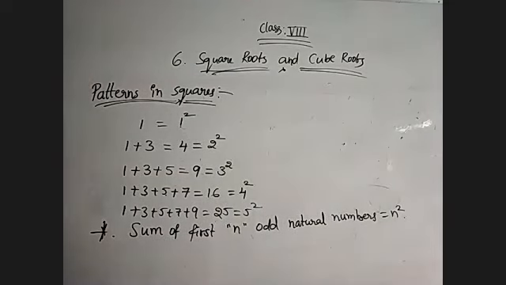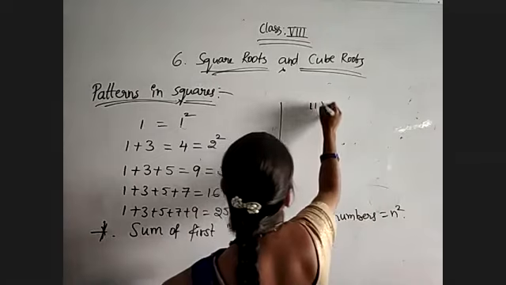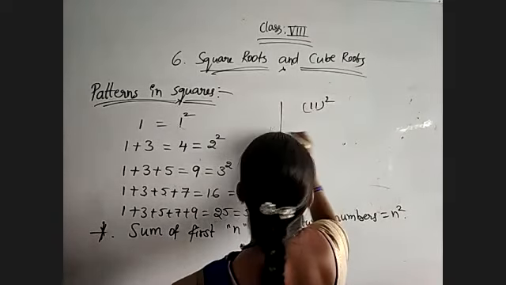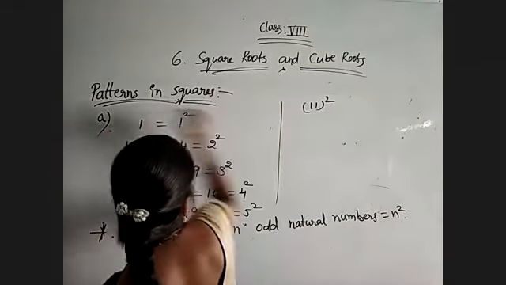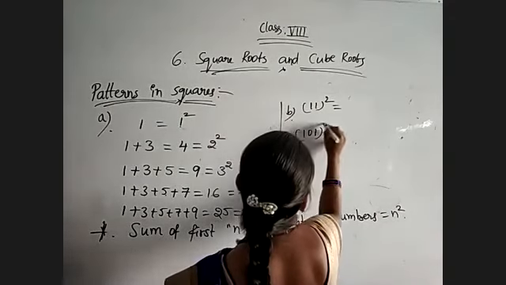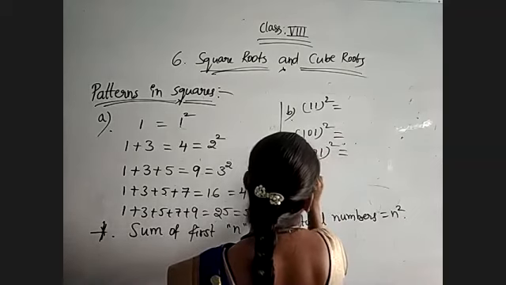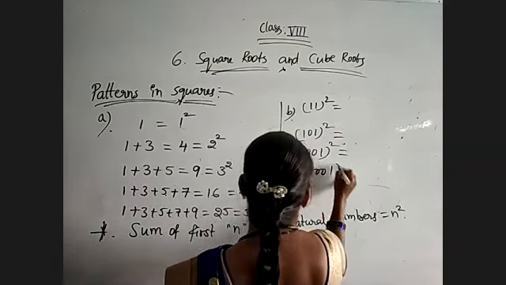Then coming to observe another type of pattern. See here, this is the first pattern, and the second pattern is 11 square, 101 square, 1001 square, 10001 square.